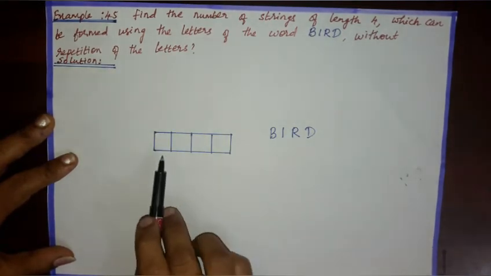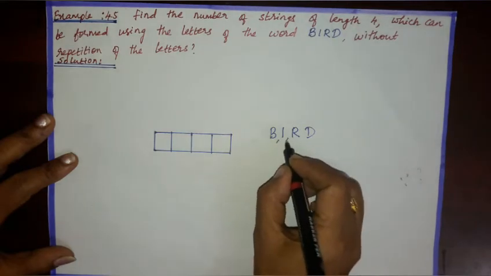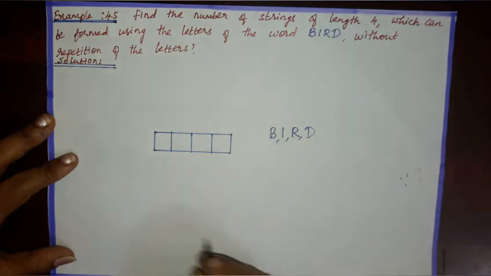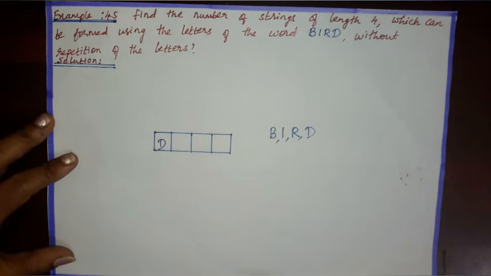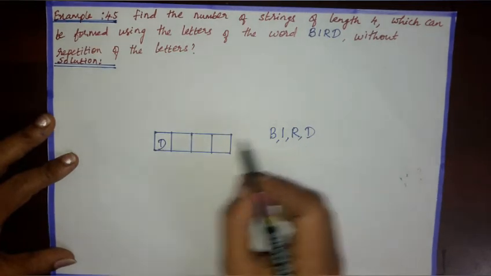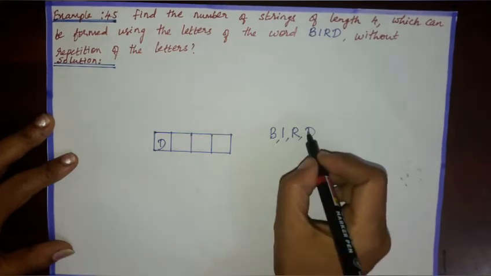The first place can be filled in 4 different ways by any one of the letters B, I, R or D. For example, I have taken D. Following which the second place can be filled by any one of the remaining letters.